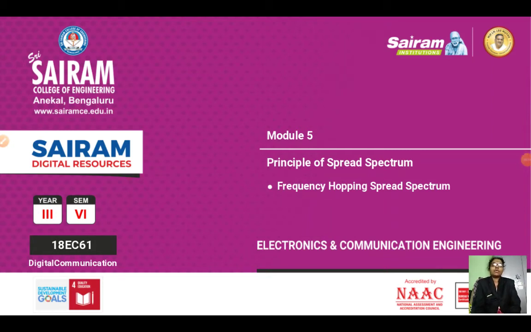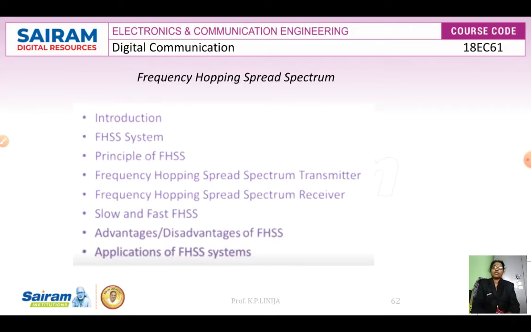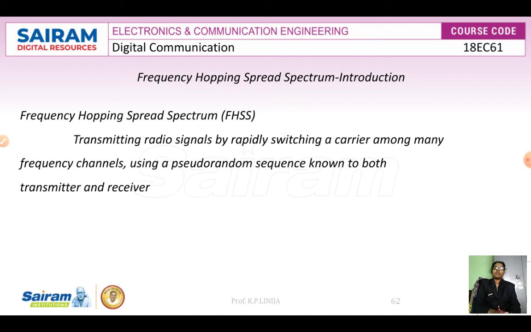Today let us discuss the frequency hopping spread spectrum. For frequency hopping, first we will see the introduction, then the frequency hopping spread spectrum system, the principle of frequency hopping spread spectrum, the frequency hopping spread spectrum transmitter, the frequency hopping spread spectrum receiver, slow and fast FHSS, advantages, disadvantages, and applications of FHSS. Okay, so first let us discuss the introduction of frequency hopping spread spectrum.